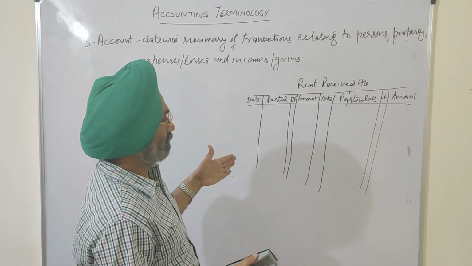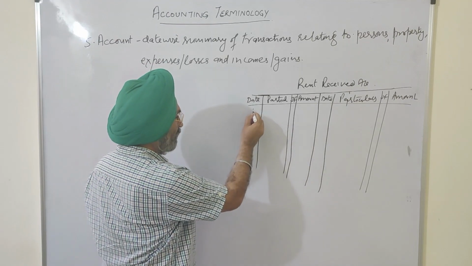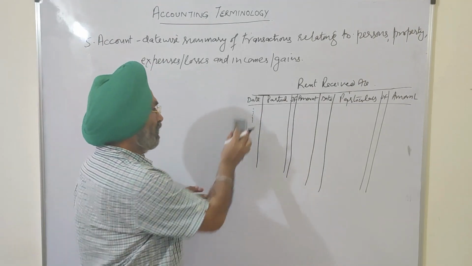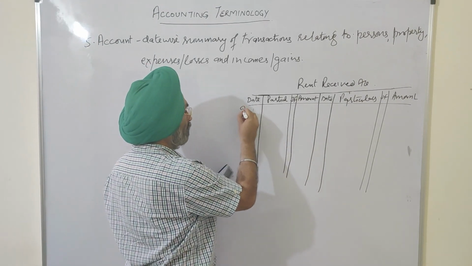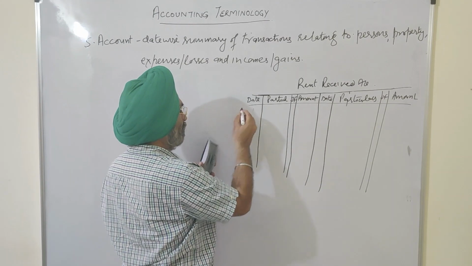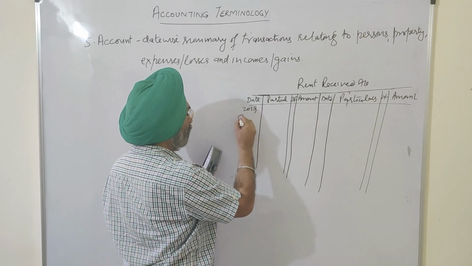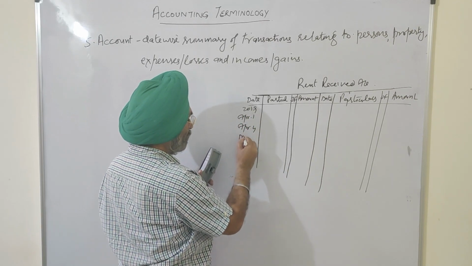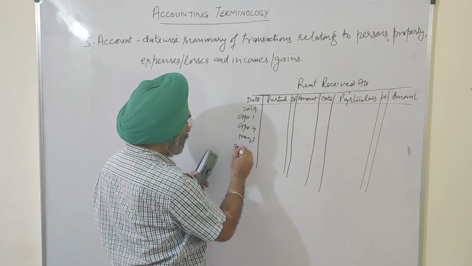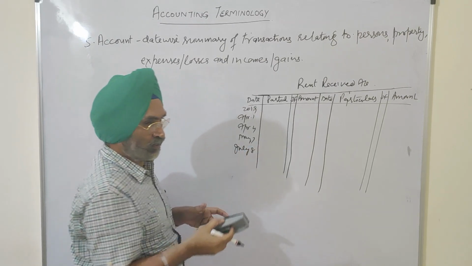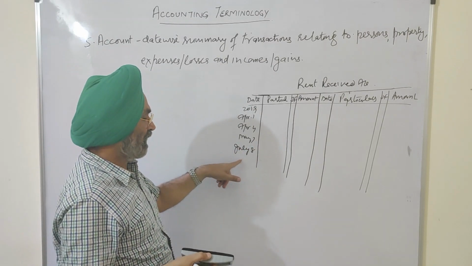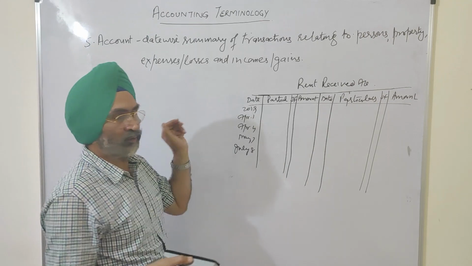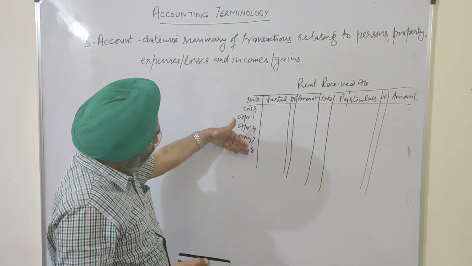This is an account. It has to be prepared date-wise. First we have to record the transaction of April 1st, then April 4th, then May 7th, then July 8th. It can't be that after July, any transaction of June or May is recorded. It is date-wise